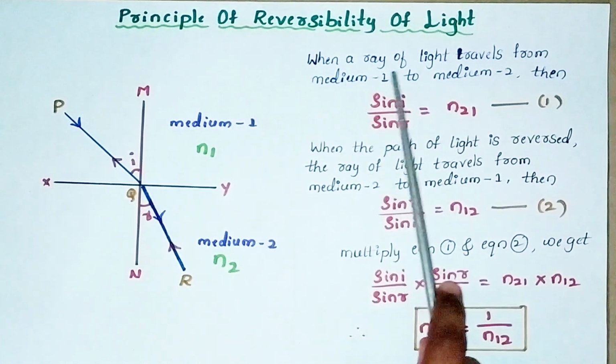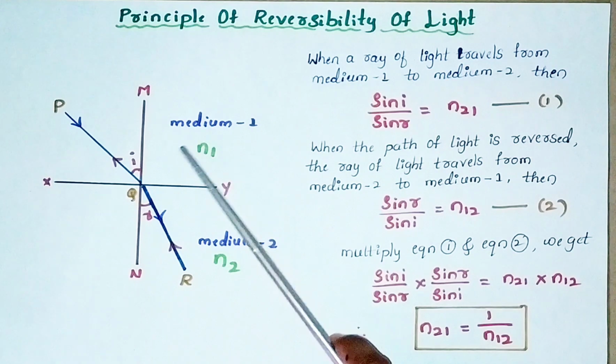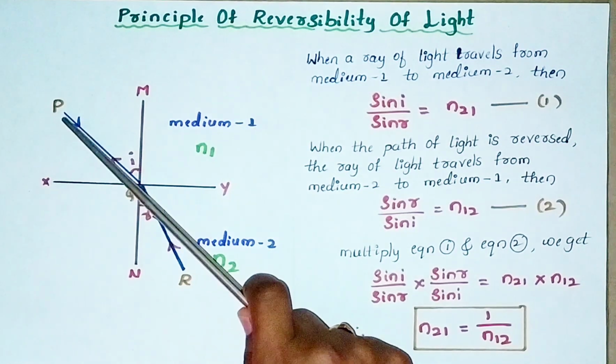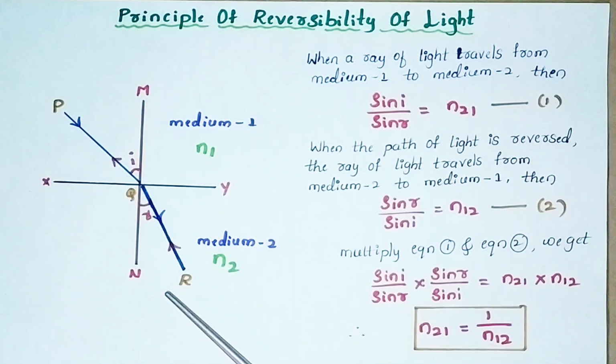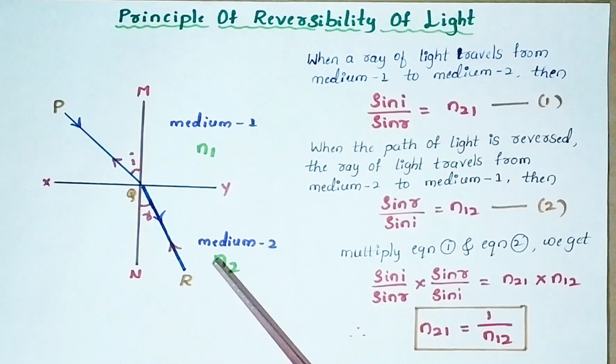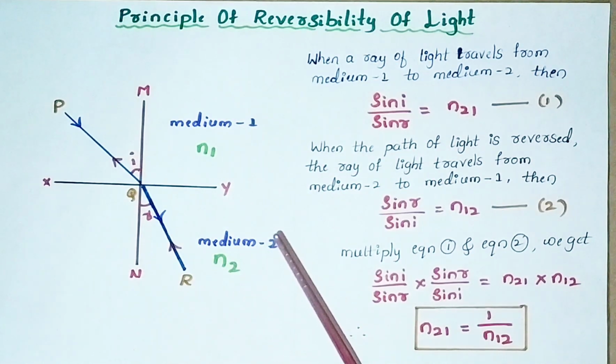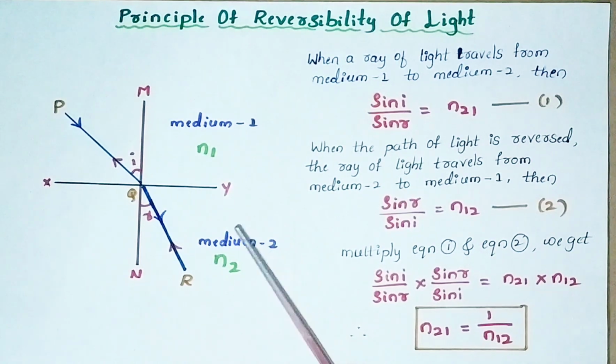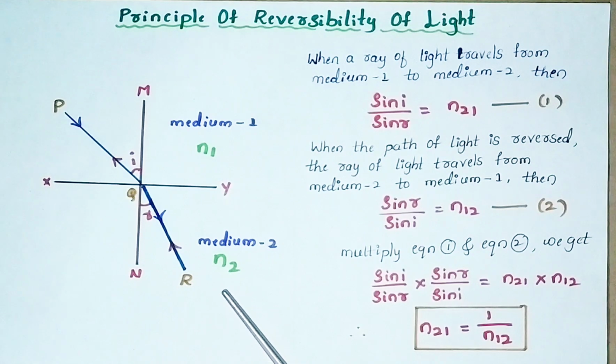When the ray of light is traveling from medium 1 to medium 2, according to Snell's law, the ratio of the sine of the angle of incidence to the sine of the angle of refraction remains constant, and that constant is called the refractive index.